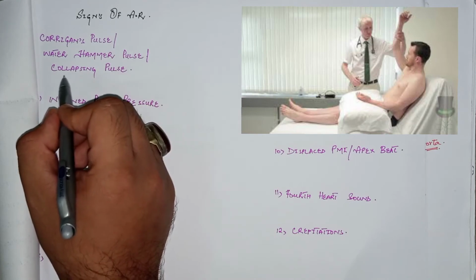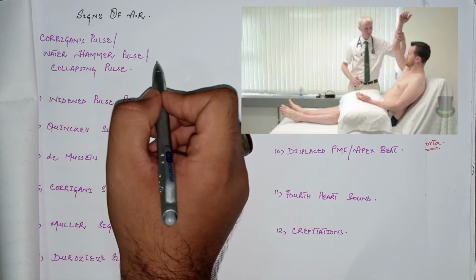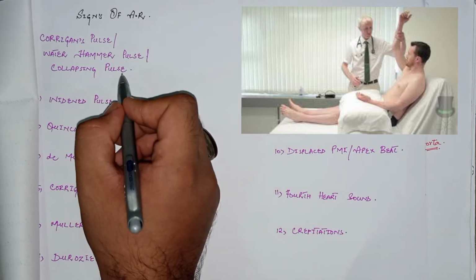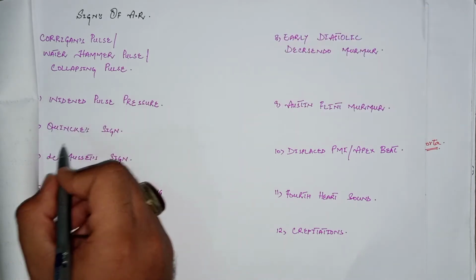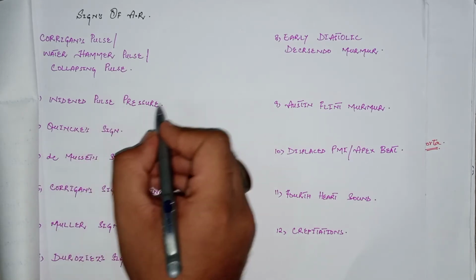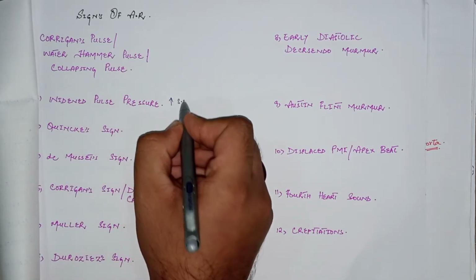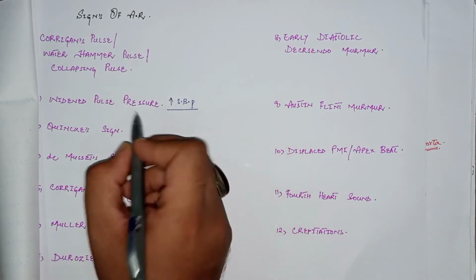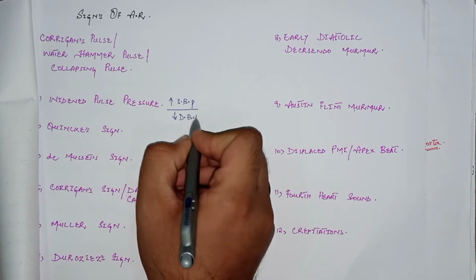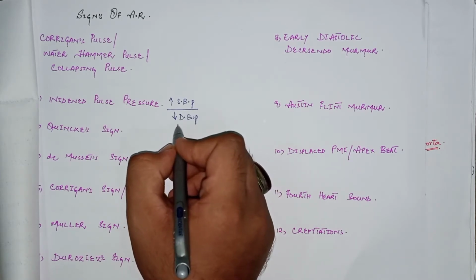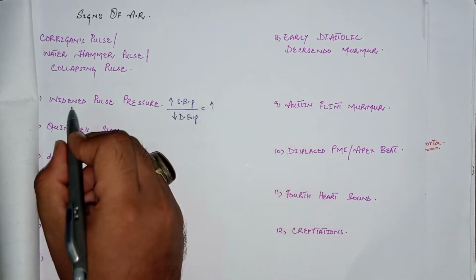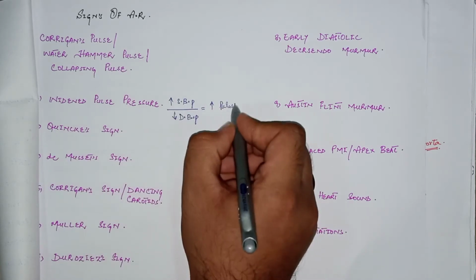The doctor checks this collapsing pulse by elevating the hand of the patient and then feeling the pulse at the wrist, or the femoral pulse. The next important clinical sign is widened pulse pressure. As we know, pulse pressure is the difference between the systolic pressure and diastolic pressure. In this case, due to double stroke volume, there is increased systolic blood pressure, and during the diastolic phase there is reduced diastolic blood pressure because of backward flow of blood into the heart. So there is reduced pressure in the aorta during the diastolic phase. This leads to increased, or widened, pulse pressure.